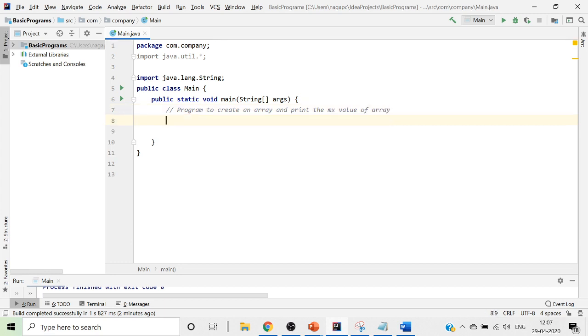To do it, there are multiple methods. So we look at the first method. So this is the maximum value. Now we'll write it.